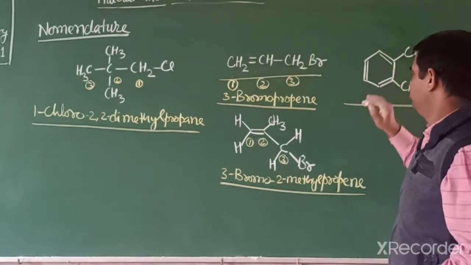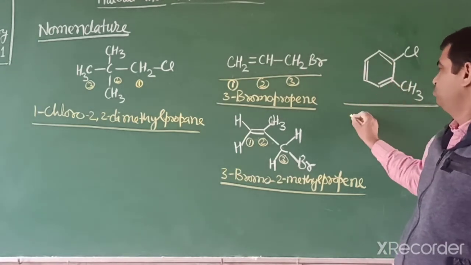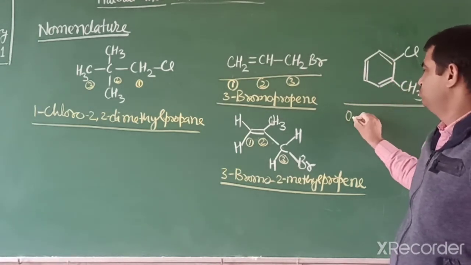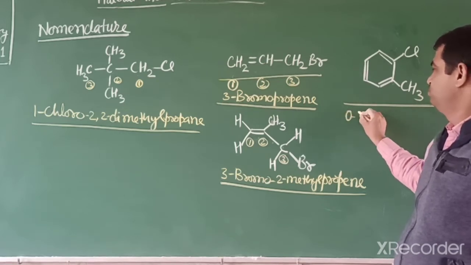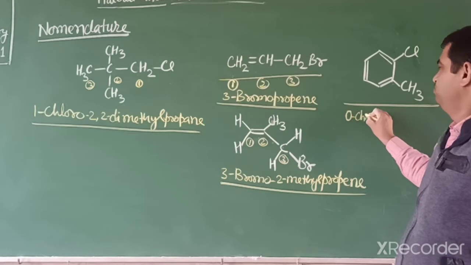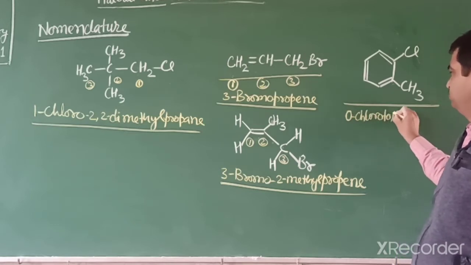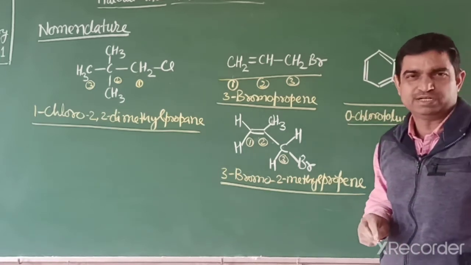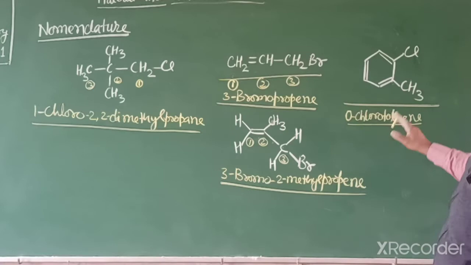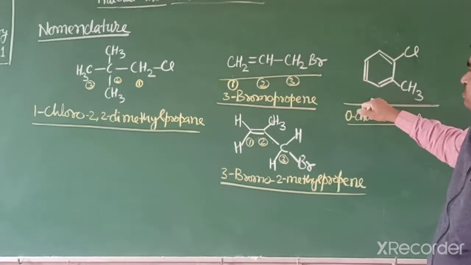So generally its common name is ortho-chlorotoluene. Ortho we write as o, o-chlorotoluene.